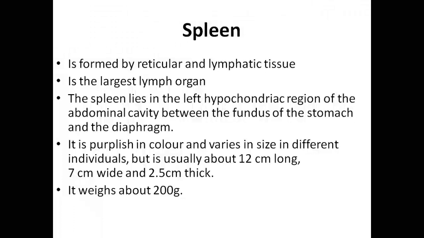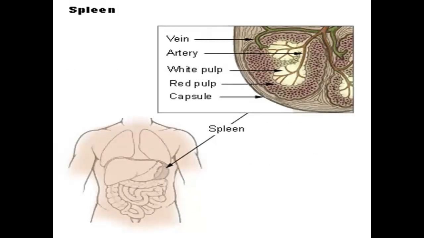So its color is purplish, and its size varies in individuals, but it is considered to be as long as 12 centimeters, so it may be a range of, for instance, 11 to 12 centimeters, or 10 to 12 centimeters, having a thickness of 2.5 and a width of 7 centimeters, and it weighs 200 grams.